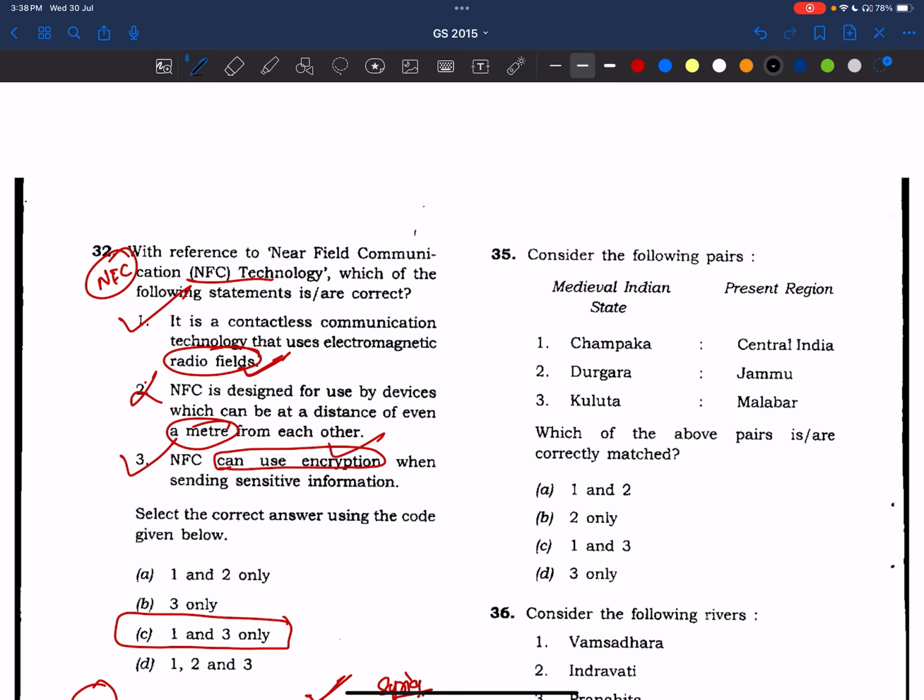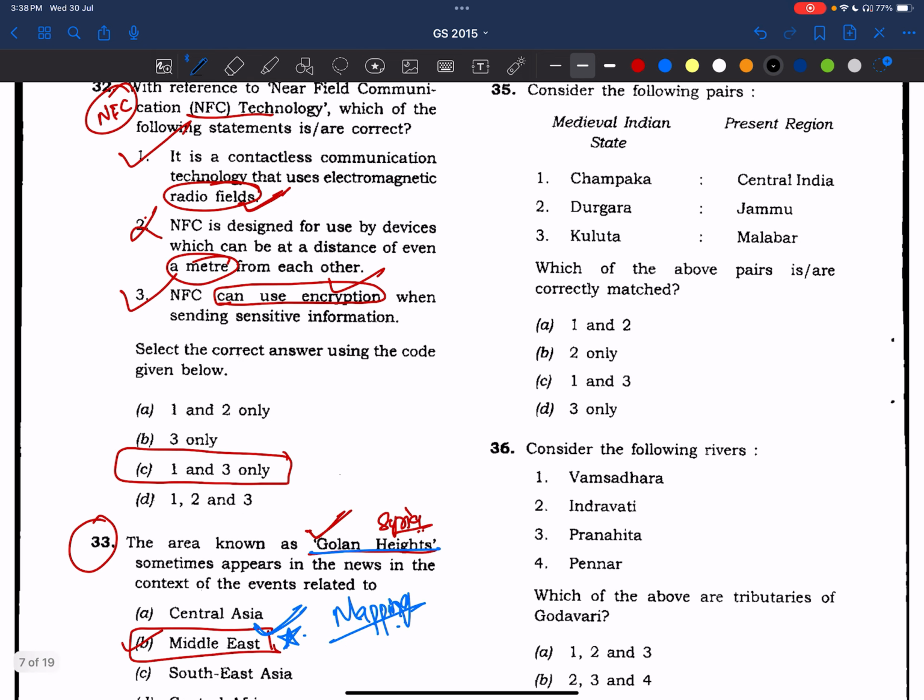See, medieval Indian state, present region. Okay. See here, Champaka, right? Now you know Champaka's present region is Chamba. Okay. Durgara's present region is Jammu. Right? Puluta is in Kullu. Okay. So these three statements are wrong. Answer is 2 only.